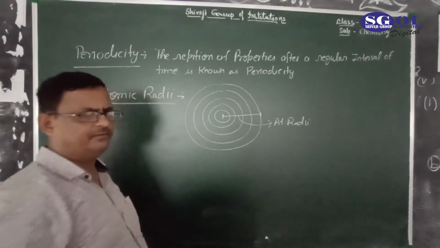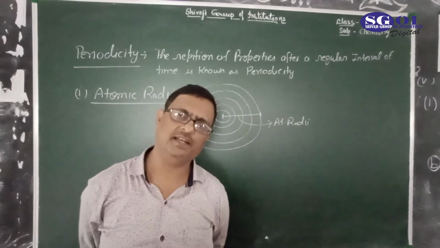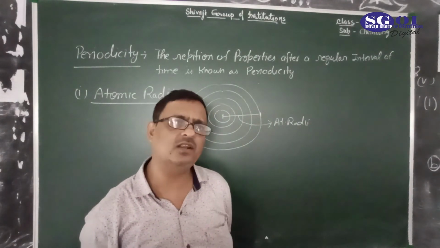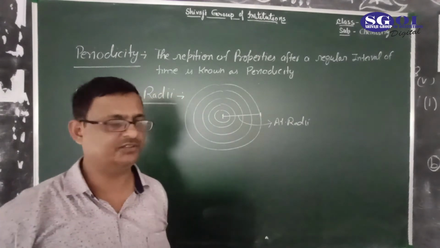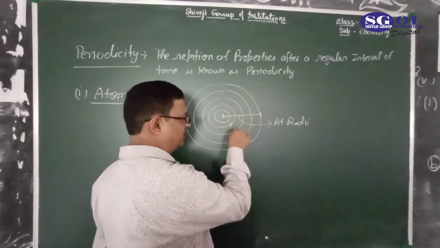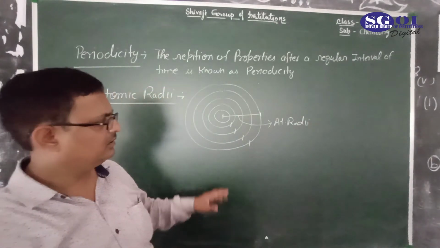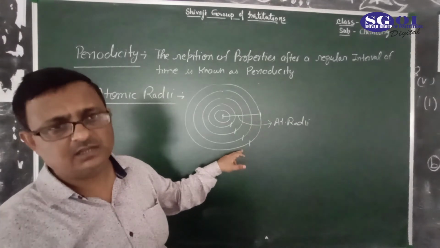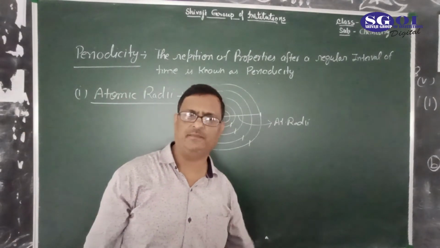Here one question arises. Outermost shell: any shell of an atom is an imaginary path. It means this is not a fixed boundary wall. Whether this is the outer shell or this one, a shell is not a fixed boundary wall of an element.